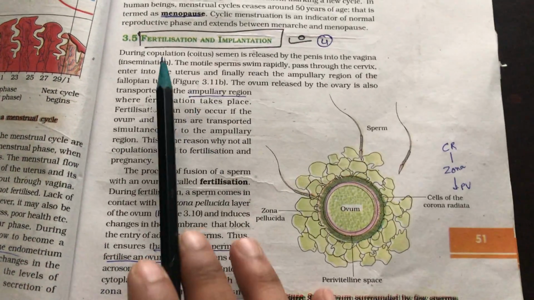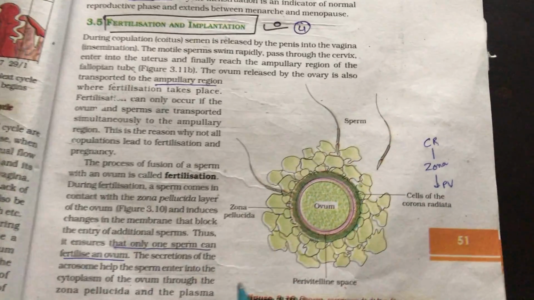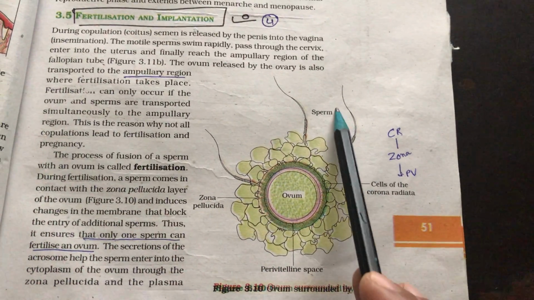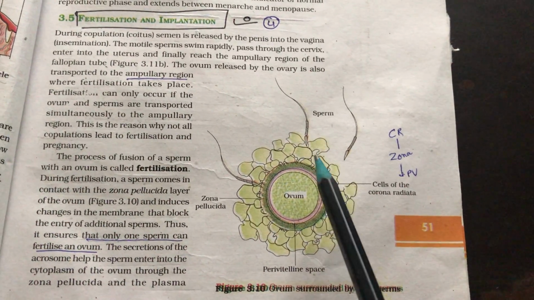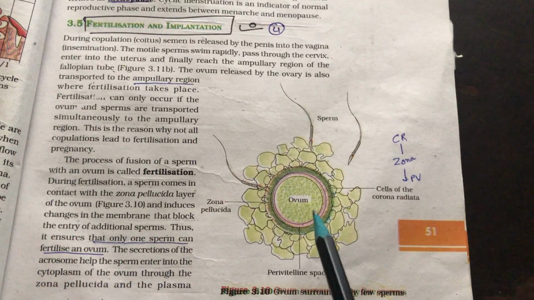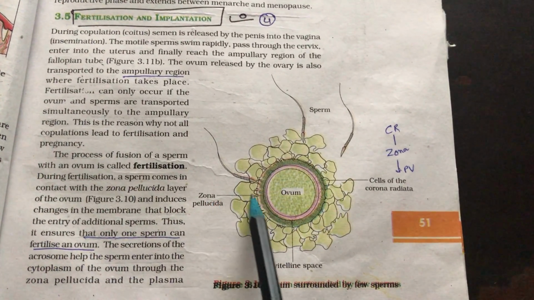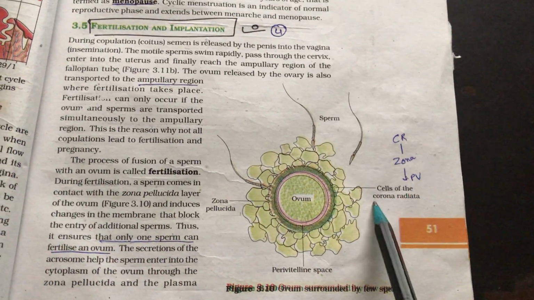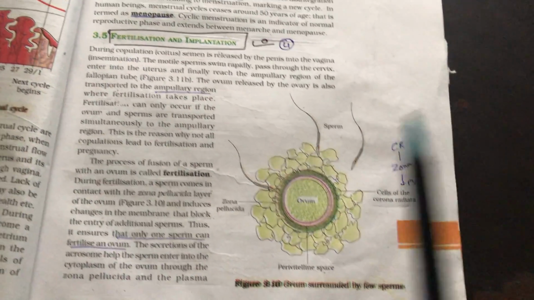First of all, fertilization and implantation. First, the ovum cells are produced. The outer side sperm cell enters the ovum cell to conjugate and produce the new fertilized cell. This layer is the zona pellucida and the cells of the corona radiata.